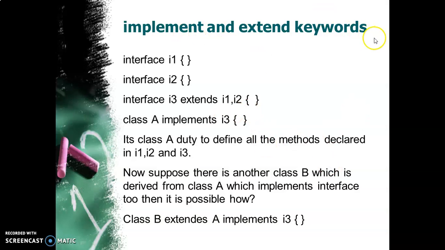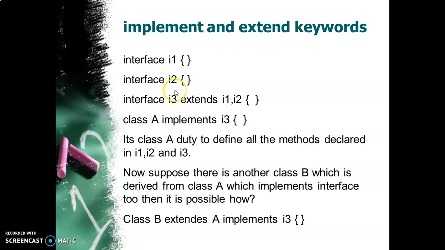Let us see implements and extends keywords together. So I have an interface I1, I have an interface I2. So interface I3 can extend I1 and I2. In the previous slide we saw this. Now I want to implement all the functions that are declared in these interfaces. And we know that to define these methods, I have to strictly use a class.